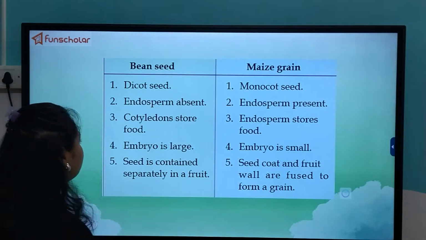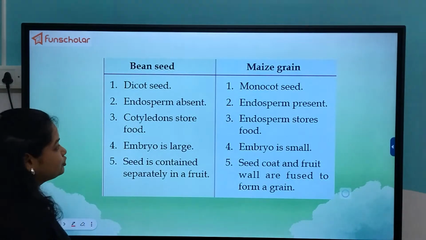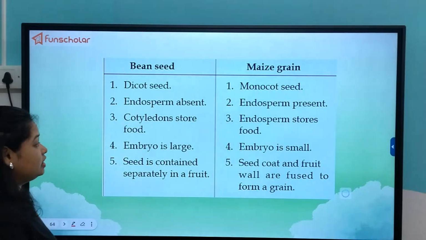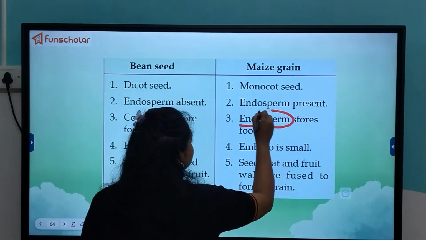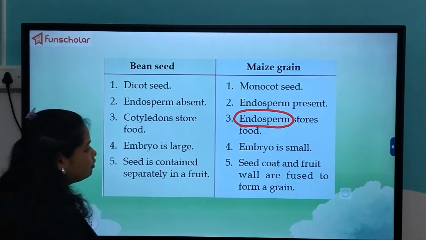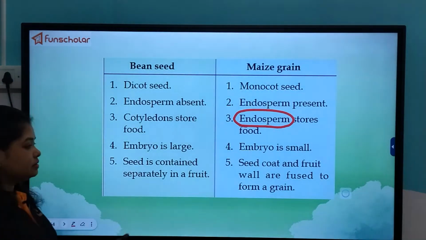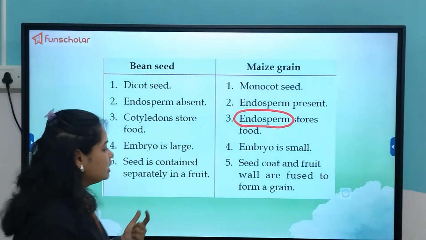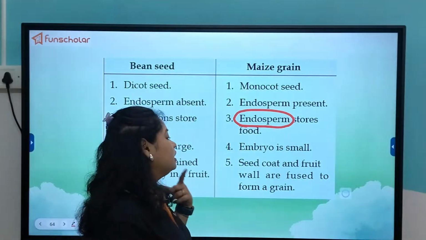In the dicot, the cotyledon stores food, while here the endosperm stores food, and the cotyledon is also there. We know that a single cotyledon is present, and inside it is this endospermic structure that stores food. The embryo is large in the dicot and small in the monocot. The seed is contained separately in a fruit. In the monocot, the seed coat and fruit wall are fused to form a grain.